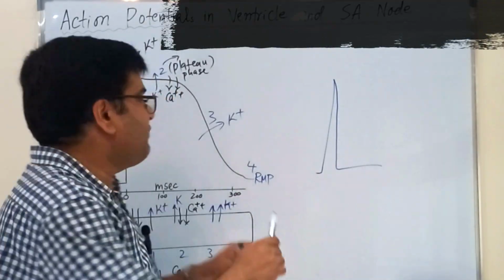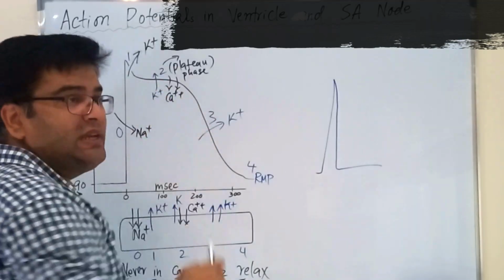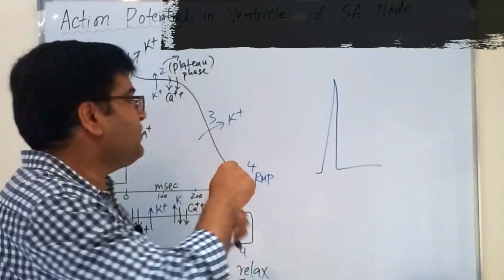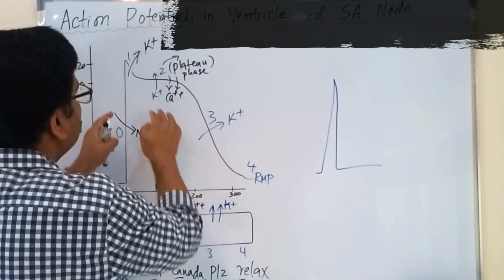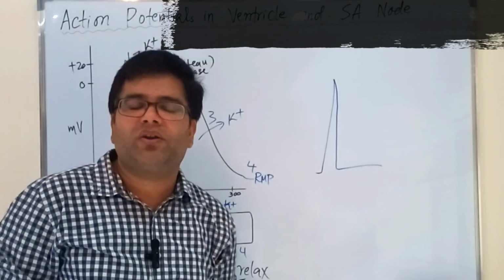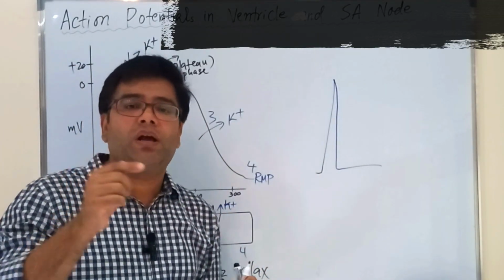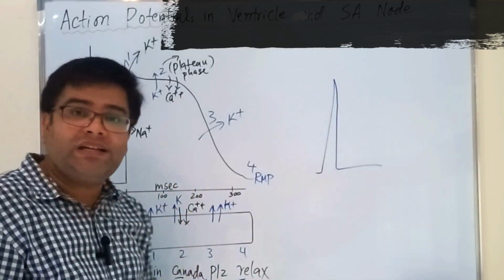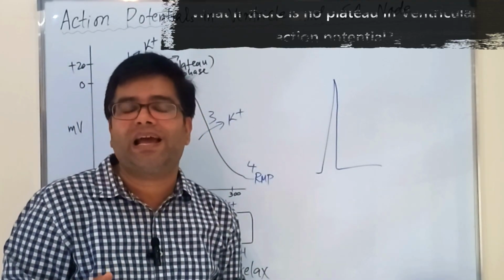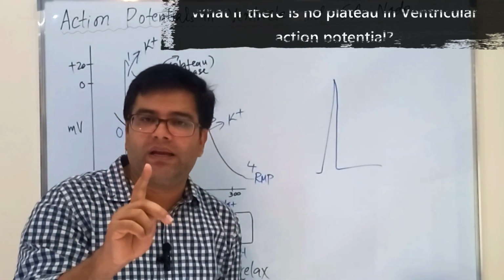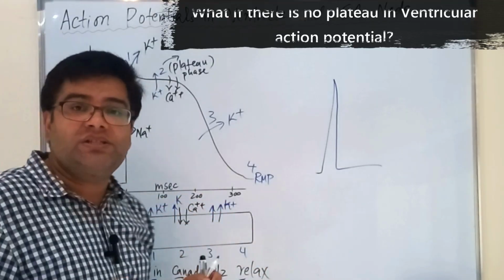What will happen in ventricular muscle fiber if the plateau phase disappears? If the plateau phase disappears, the total duration of the action potential in the ventricular muscle will decrease. The shorter the duration of action potential, the shorter the refractory period. Hence, more action potentials can be generated in 1 second, and hence more contractions in 1 second.